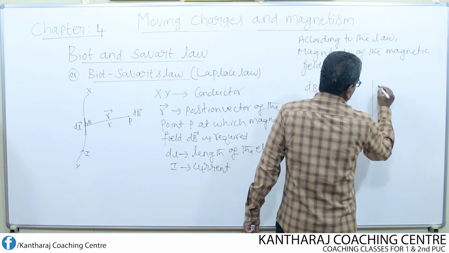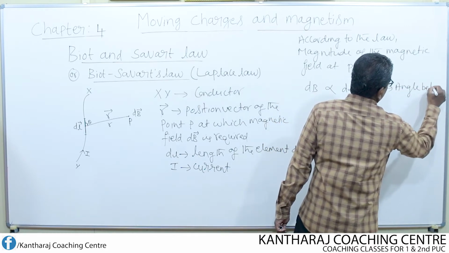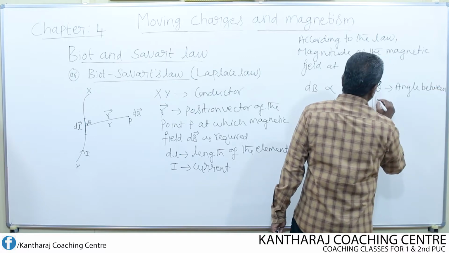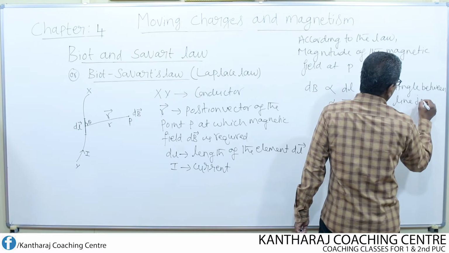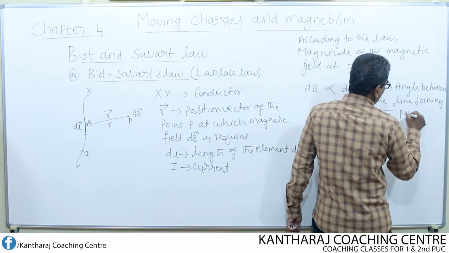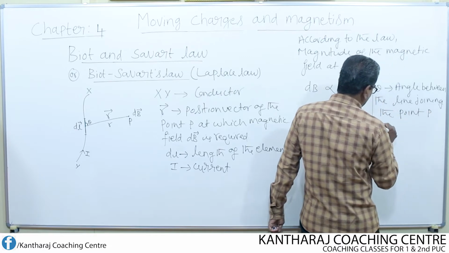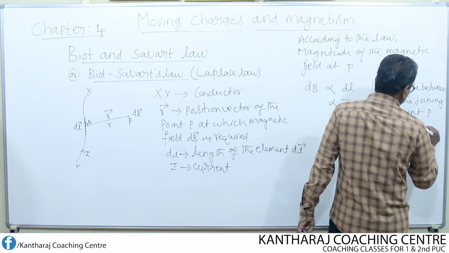Theta is the angle between the line joining the point P and the element.